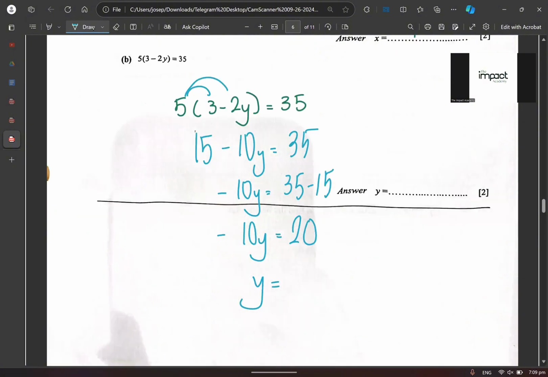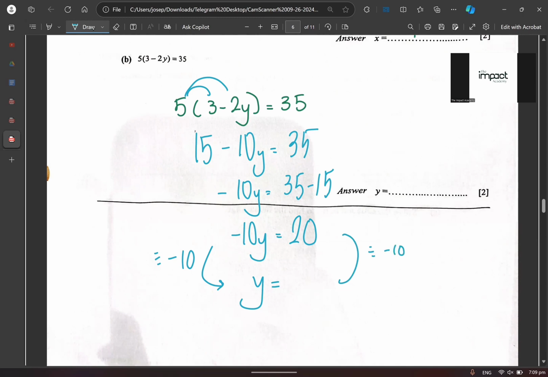How do I get from here to here? I divide by minus 10. True? True. I have to remove this minus 10 because it is getting in the way. So I want to remove the minus 10. Correct? Correct. So over here you must also divide by minus 10.